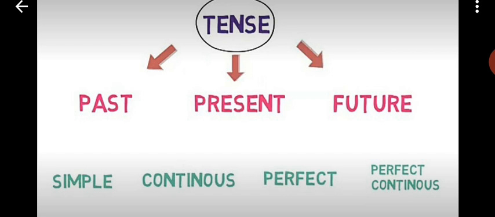So each son has four sons. So he is the grandfather of 12 grandsons. Okay, let's move to the next one. It is divided into 3, and then each one is divided into 4 types.